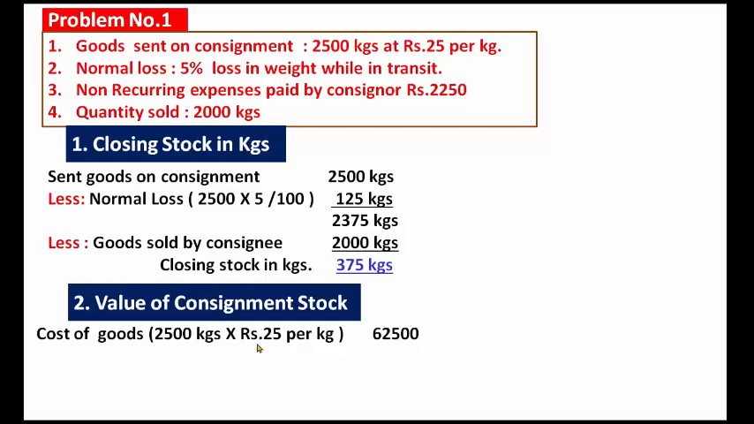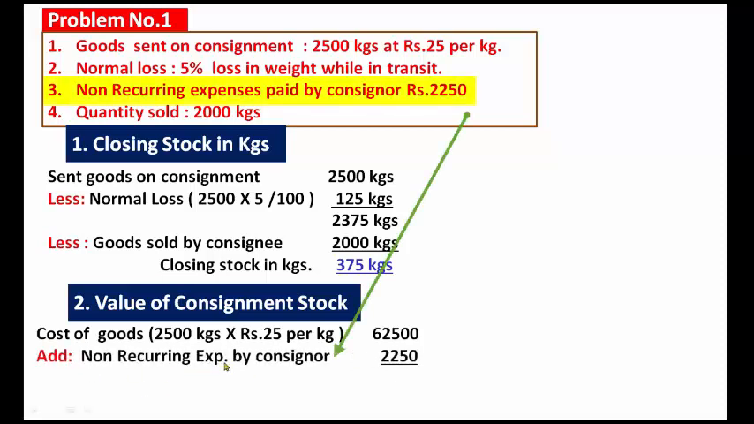2,500 kgs into 25 per kg, how much rupees? 62,500. It is all of the stock, meaning how much of the goods were sent on consignment business.